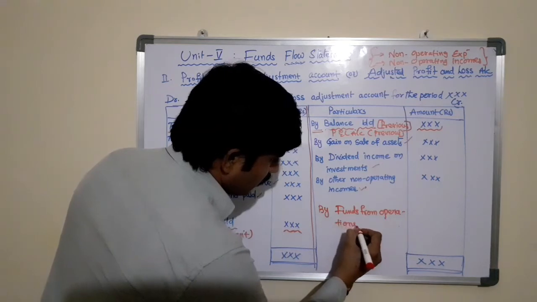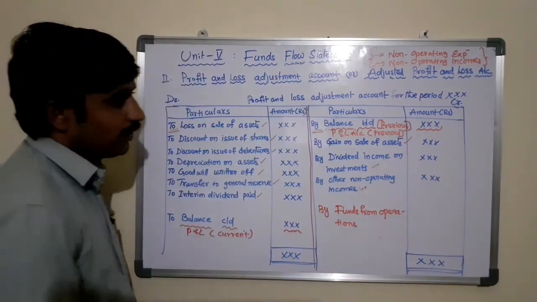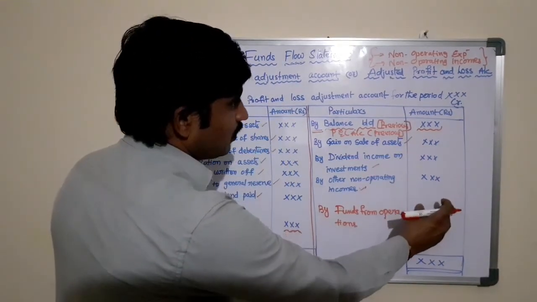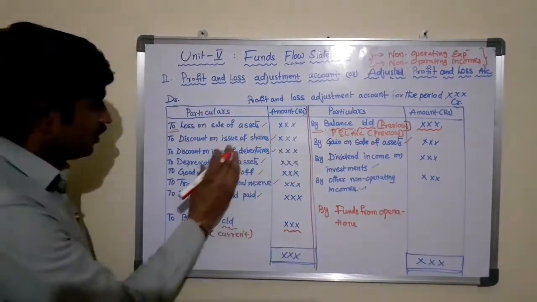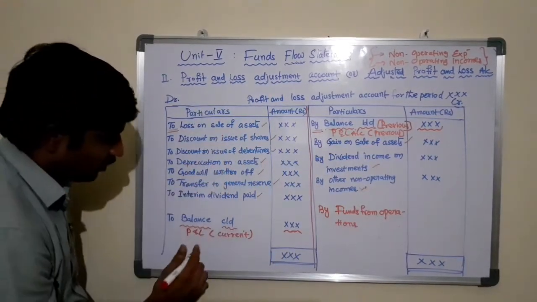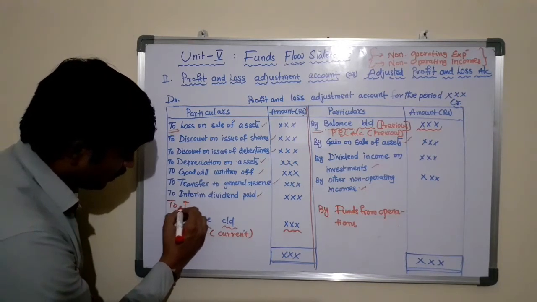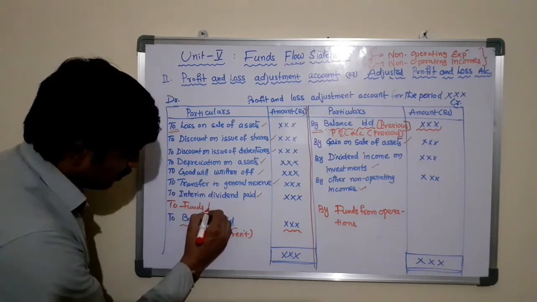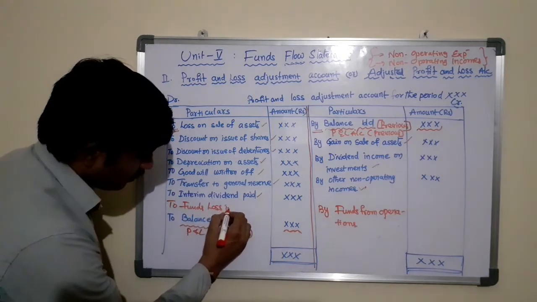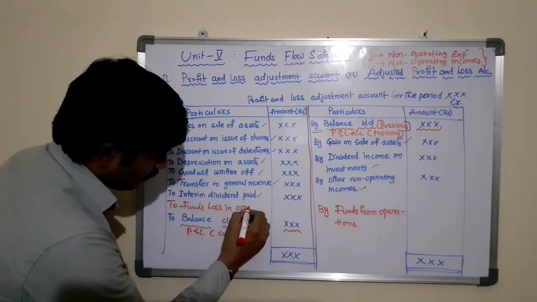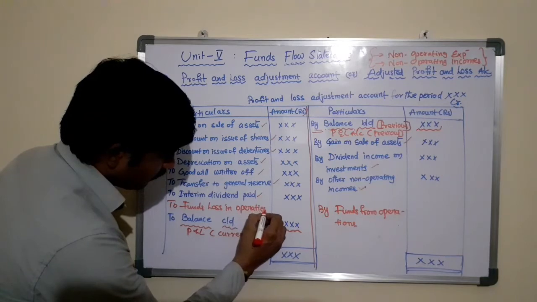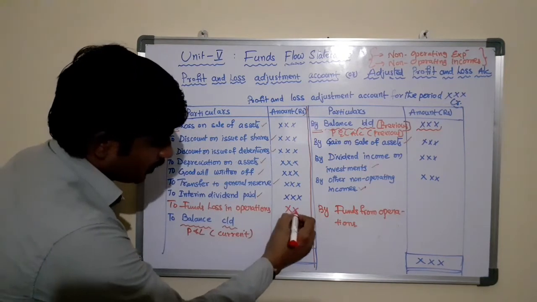If the credit amount is more than the debit amount, then we can write it as to funds loss in operations.